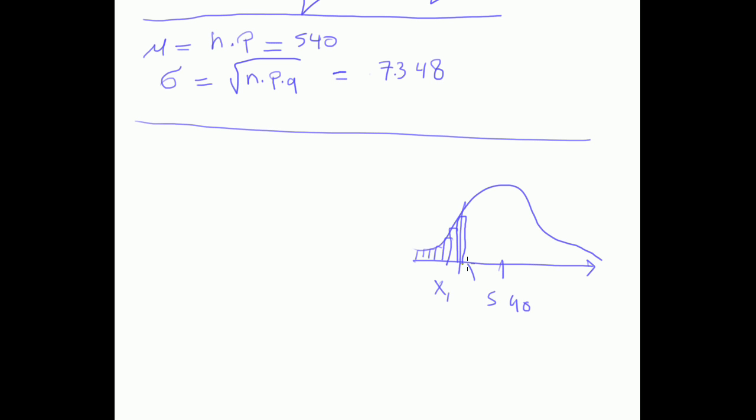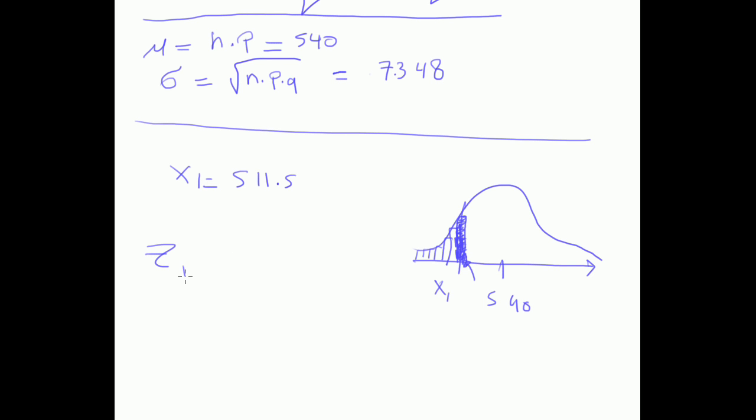So the cutoff value here must be the upper boundary of the 511. That would be my x1. So x1 here should be 511.5. Why is that? Because the 511 itself is a bar. It's an area. Each one value in the discrete becomes an area in the continuous. And this area is basically a bar that has the boundaries of the value from 510.5 to 511.5. So that would be my x1.